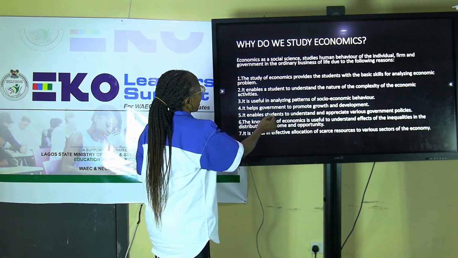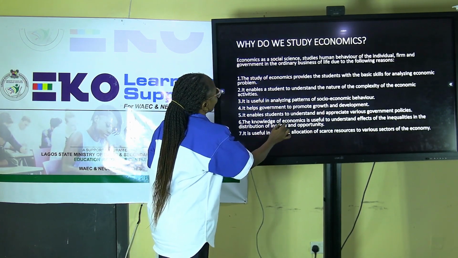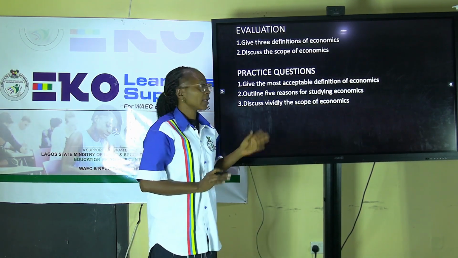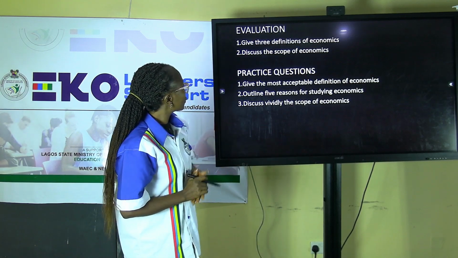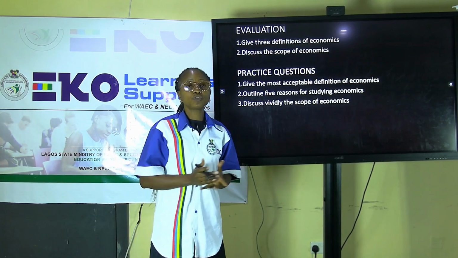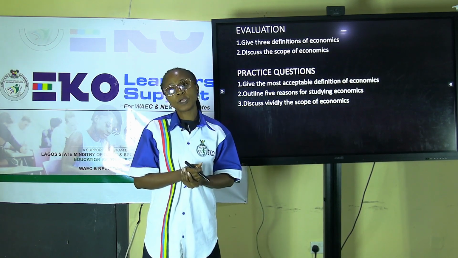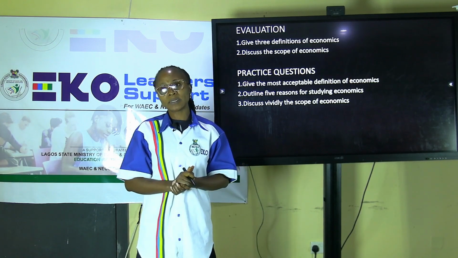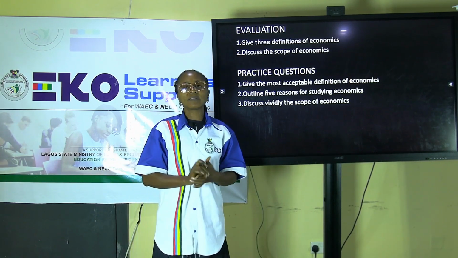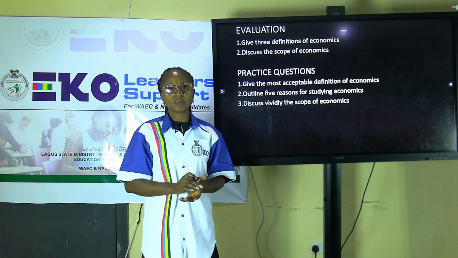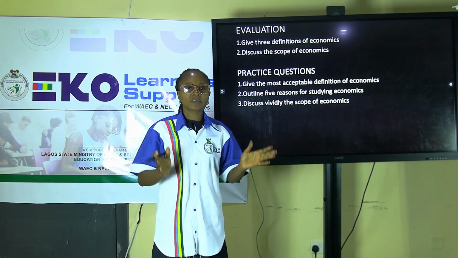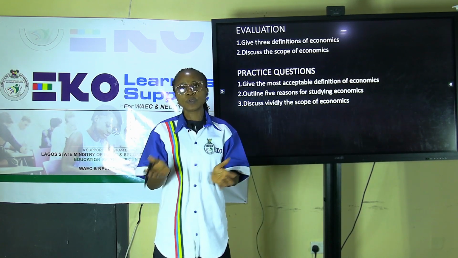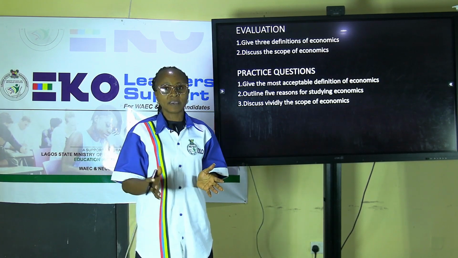That takes us to the end of that lesson. Now we'll be talking about the evaluations. Among all these definitions, the most acceptable one that you are required to know as a candidate is the one given by Professor Robbins, which says economics is a science which studies human behavior as a relationship between ends and scarce means which have alternative uses.